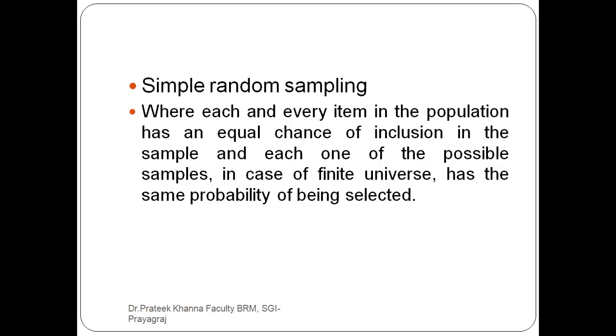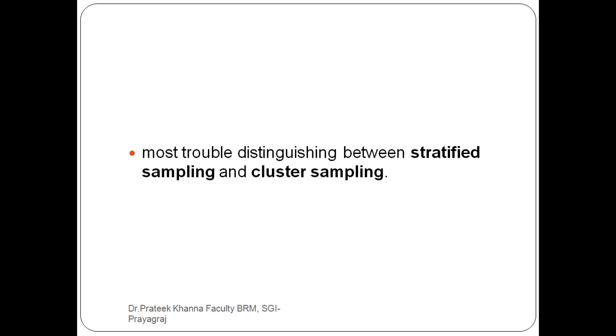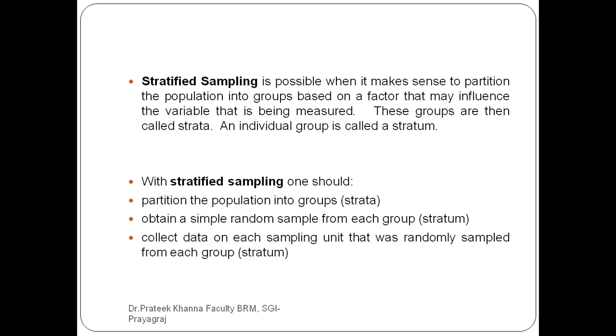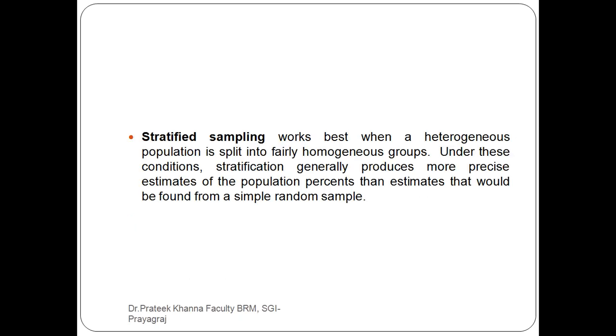Simple random sampling, you all know what it is, where each and every item in the population has an equal chance. Then comes stratified sampling. It's possible and it makes sense to partition the population into groups, into strata, then obtain a simple random sample.